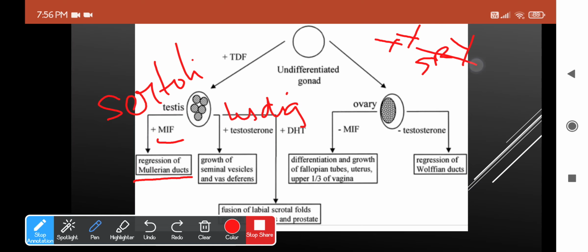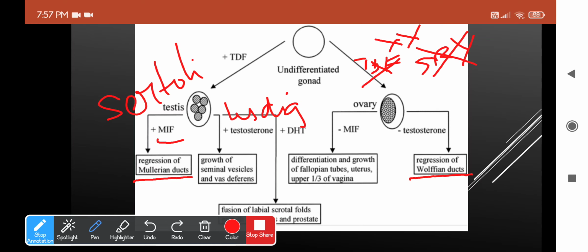There is no SRY gene, and thereby there is no TDF also, which is the testis determining factor. So there is no SRY gene and there is no testis determining factor, and hence due to lack of testosterone there will be regression of the Wolffian duct, which is the male ductal system. Due to lack of Mullerian inhibitory factor and also the presence of estrogen from the follicular cells, there will be differentiation and growth of fallopian tube, uterus, and upper 1/3 of vagina.